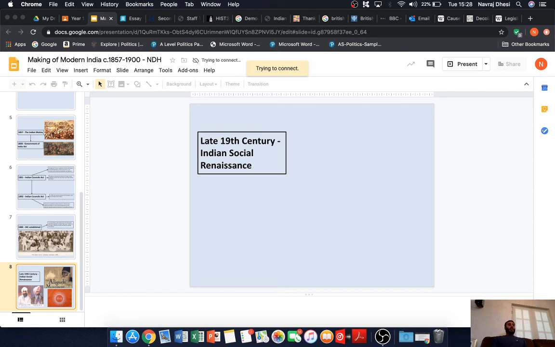So you've got groups like the Arya Samaj, which was founded in 1875, and what they attempt to do is focus on education for Hindus, particularly the education of the Hindu elites. They prioritize the Hindu language, the sacredness of the cow, for example, and they really begin to mobilize Hindus around cultural symbols.